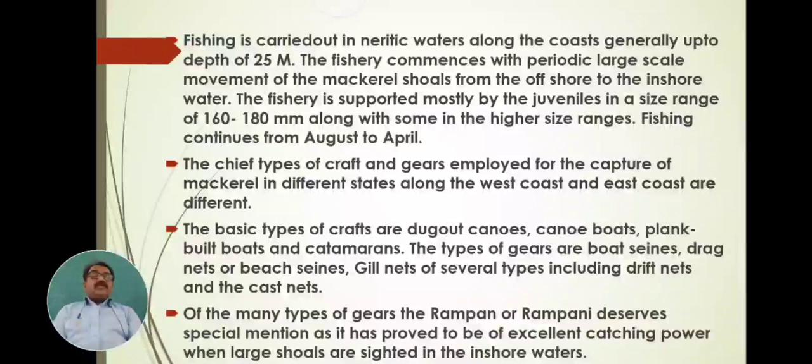The fishery is supported mostly by juveniles, fishes that have attained the juvenile stage, with a size range of 160 to 180 mm. Sometimes higher size ranges are also caught.